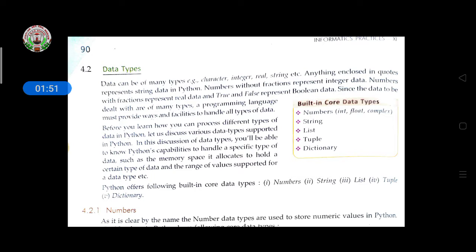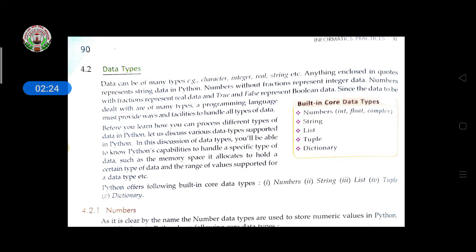Anything enclosed in quotes represents string data in Python. In the last chapter we discussed how strings are indicated with double quotes, triple quotes, like this. Then numbers without fraction represent integer data. Without fraction or decimal, that data is represented as an integer. The numbers with fractions represent real data, and true and false represent boolean data.